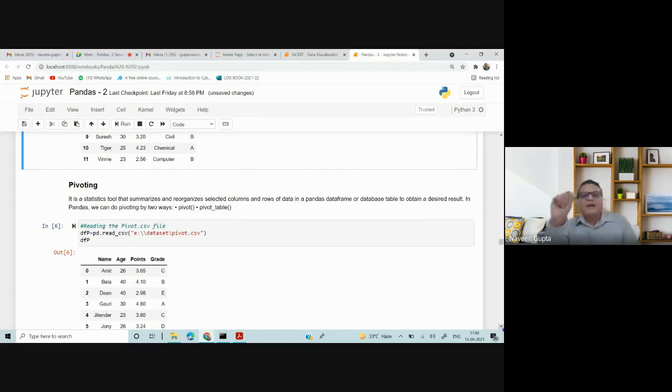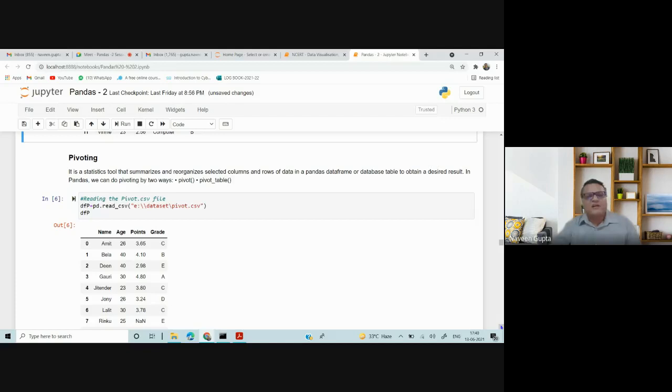Now, what is the difference between pivot and pivot_table? Both functions by default display the mean value, but if you are using pivot, you cannot use the other aggregate functions like sum, count, max. You can use only one function, that is the default function, which is the mean function. Both functions display the mean by default.